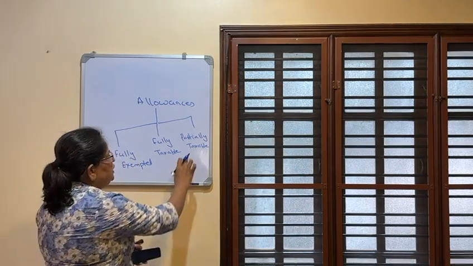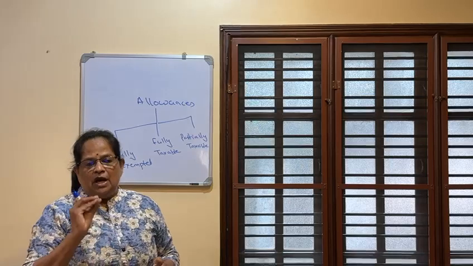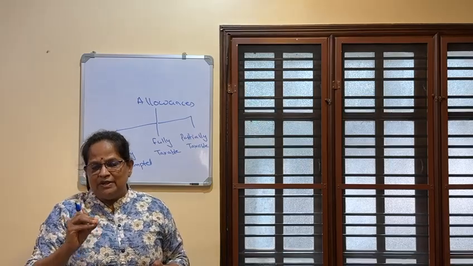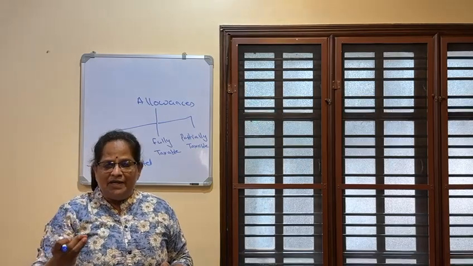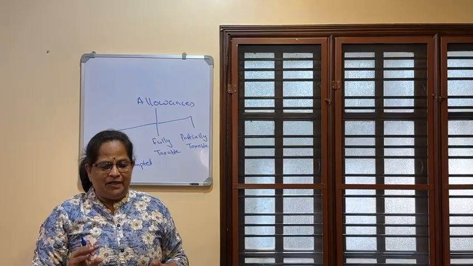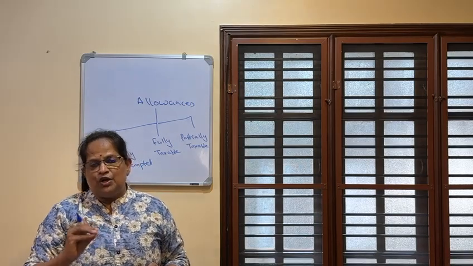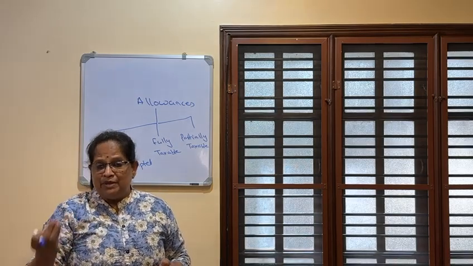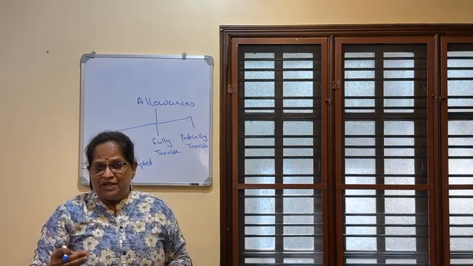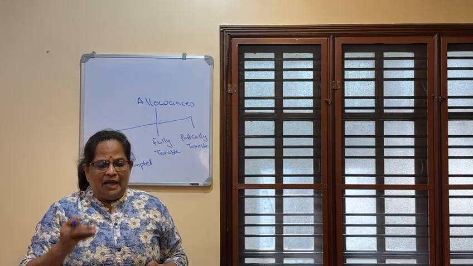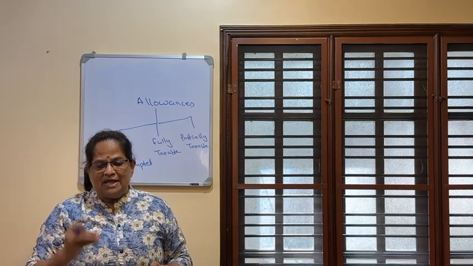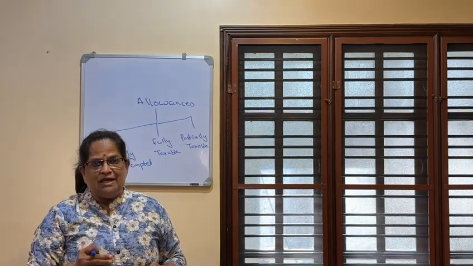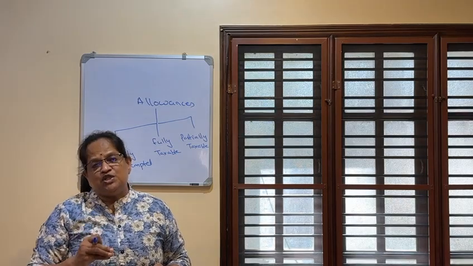Now we are coming to the third one, partially taxable. House rent allowance is partially taxable. We are learning it as the next module, so I am not explaining it here. Then entertainment allowance for government employees is also a separate module along with the salary deductions. Helper allowance, uniform allowance, academic allowance, conveyance allowance, travelling allowance, transfer allowance.